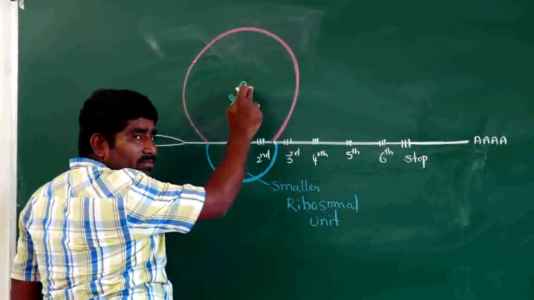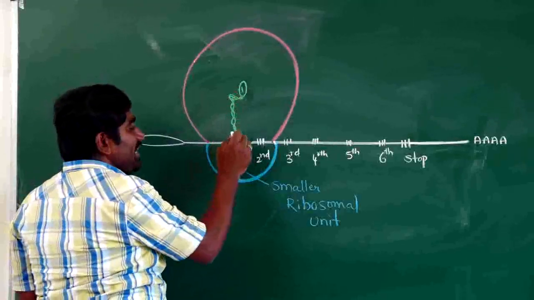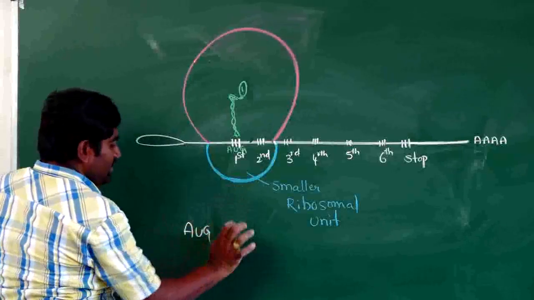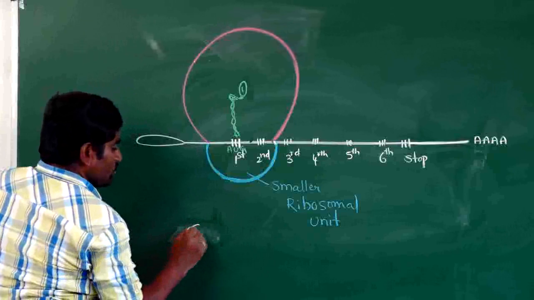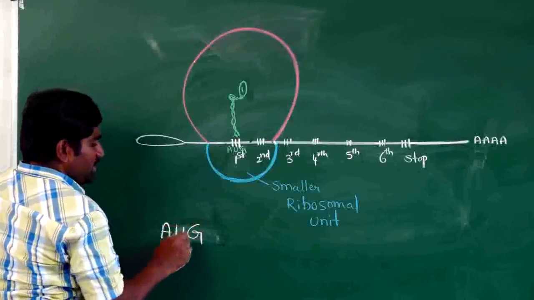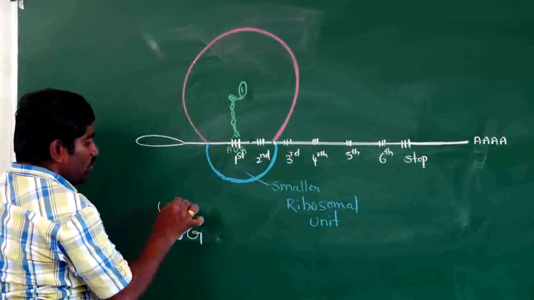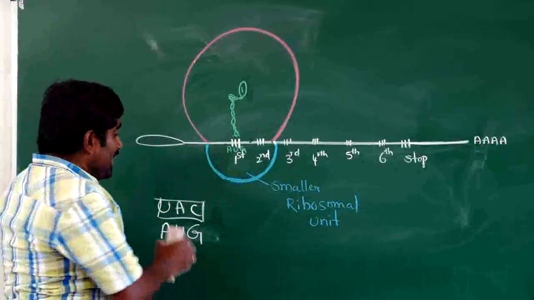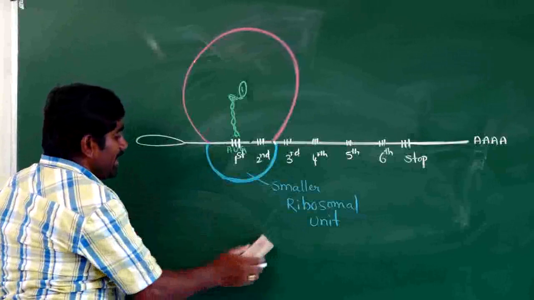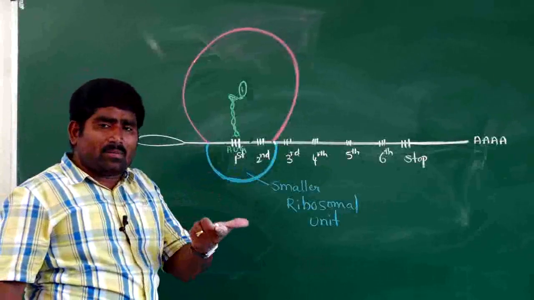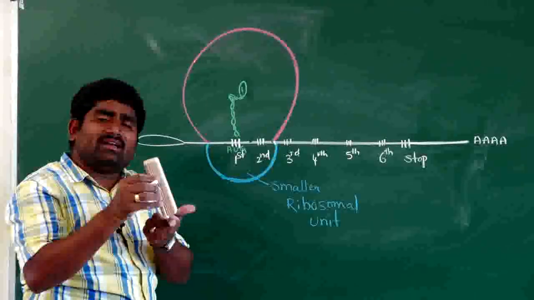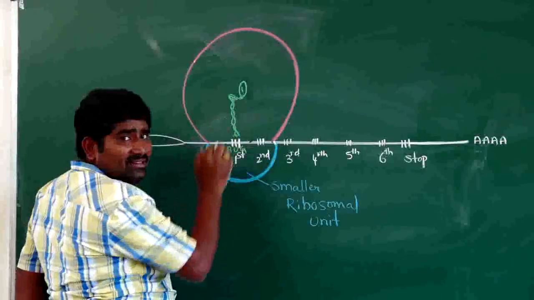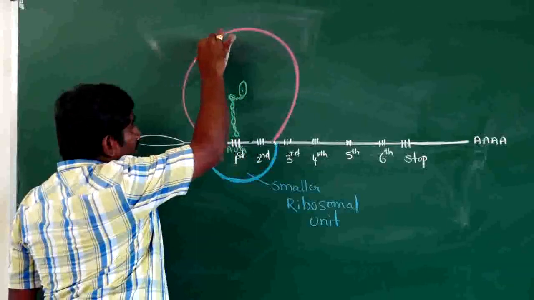It brings the first amino acid. The initiation codon has AUG, so UAC is the anticodon in the tRNA. tRNA contains anticodons and mRNA contains codons, so with the anticodon the tRNA will bind to the mRNA at this place. Now let us see this.